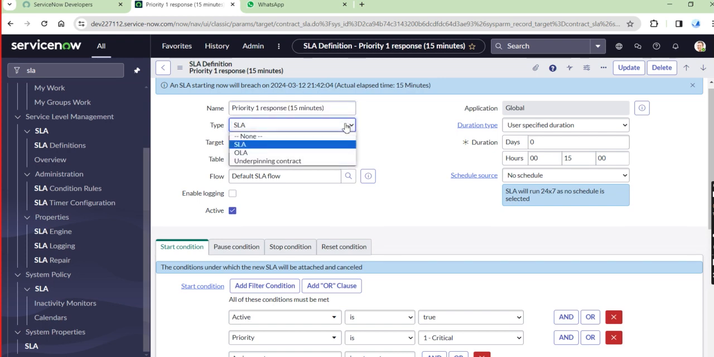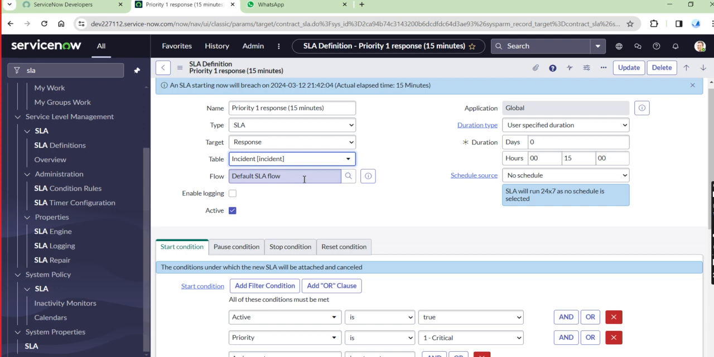And type. The type of SLM is SLA, OLA or UC, so three types are there. This is the SLA. And the target is the response or resolution. And table. Does it apply only to incident? Okay, that's why the incident table is given. And flow.